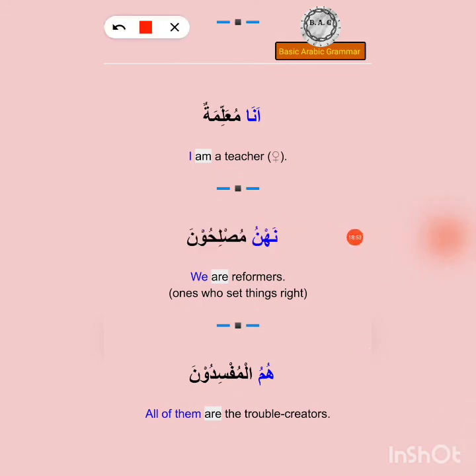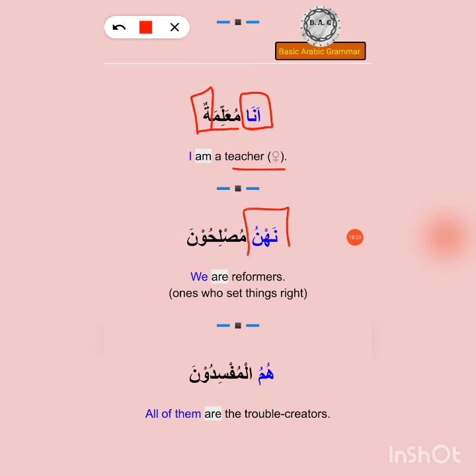Now we know this word ana. Ana is for I, and we also know muallimatun. This tun, ta marbuta at the end, shows that it's a feminine noun, and its masculine counterpart would be muallimun. But since it's muallimatun, it's a feminine teacher. Now, I, feminine teacher, makes no sense in English, but in Arabic it means I am a teacher. It's a sentence. I am a teacher. Ana muallimatun. Next example, nahnu muslihuna.